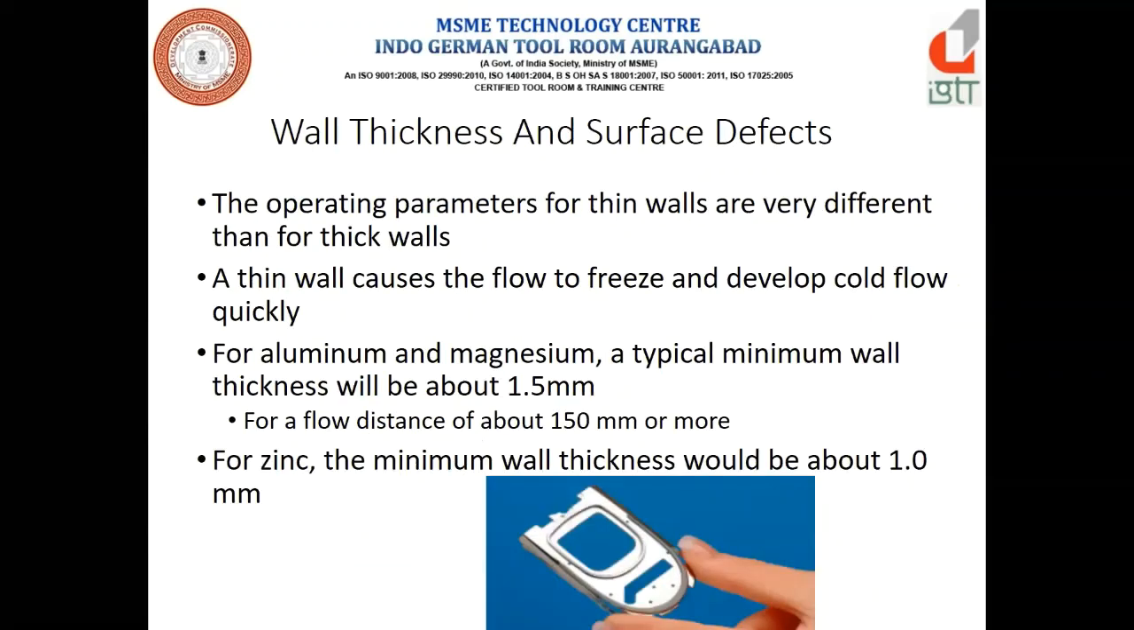The wall thickness and the surface defects: the operating parameters for thin walls are very different than for the thick walls. The operating parameters, whatever we are considering while operating the machine, for thin walls and thick walls, are completely different, because a thin wall causes the flow to freeze and develop the cold flow quickly. For aluminum and magnesium, typical minimum wall thickness will be about 1.5 mm, right? And for the zinc, the minimum wall thickness would be about 1 mm.